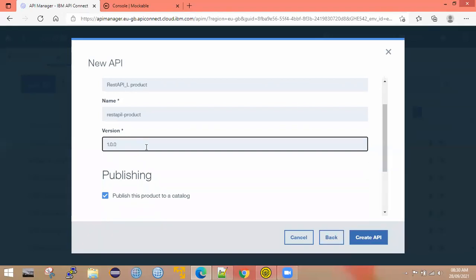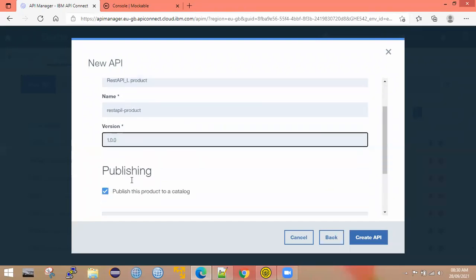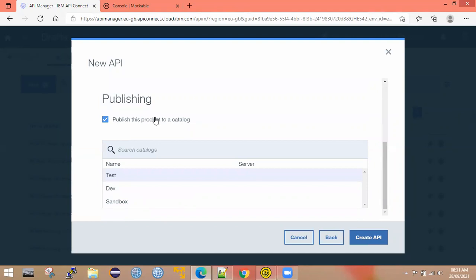Whenever you add a product while creating an API itself, within that product one plan will be created. That is the default plan. Whenever you create any product, by default, one plan will be created. Within the default plan, our API will be added. The same structure diagram I showed, it will have the same way. So now this is the name and version, and you need to publish to your catalog.